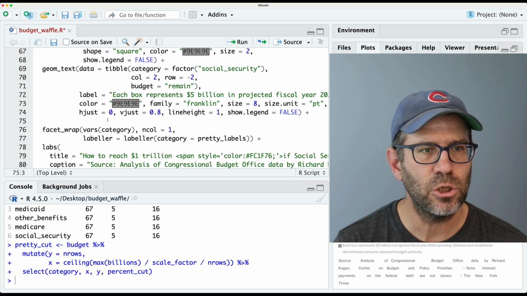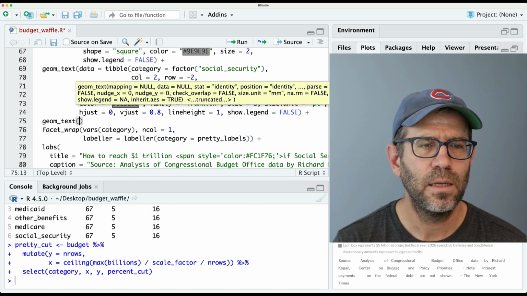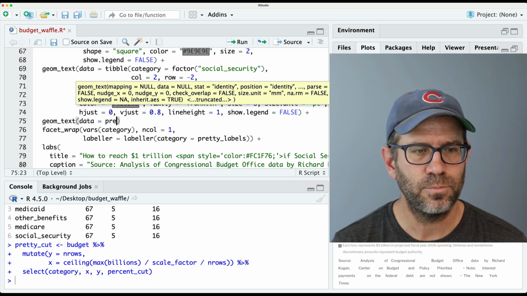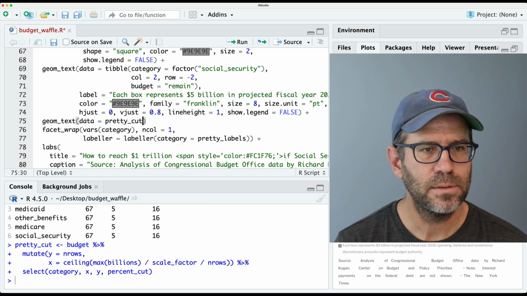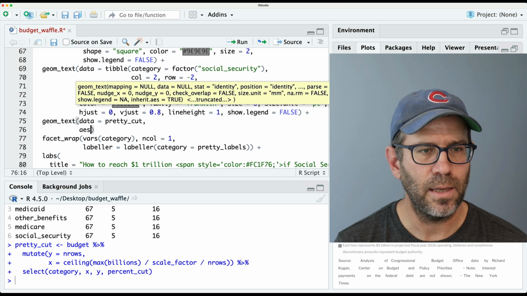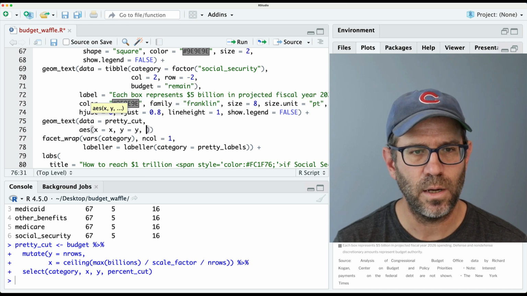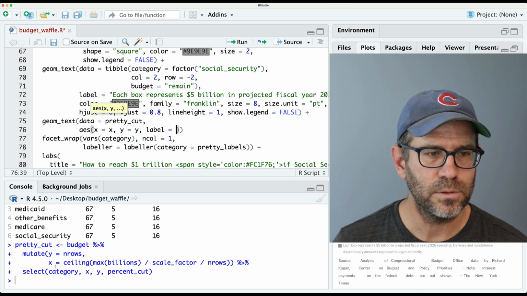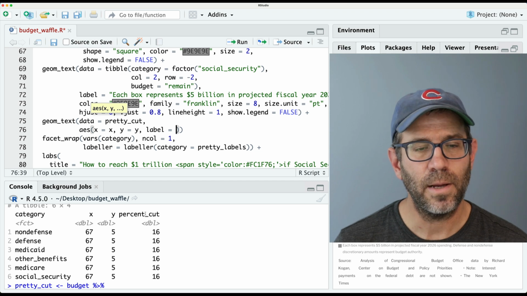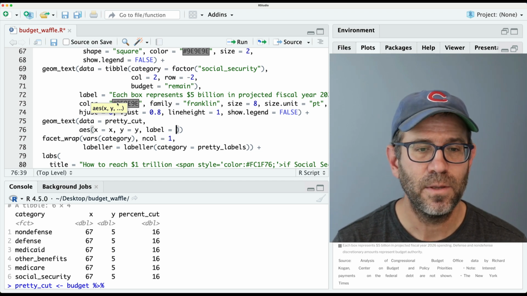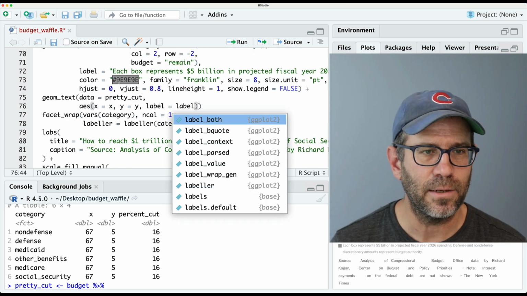And then we'll come back down, and after geom text, we'll do another geom text, and we'll do data equals pretty cut, and we'll do AES, X equals X, Y equals Y, label equals, well, I need to make the label, right? So I'll call this label, but I need to make it, right?